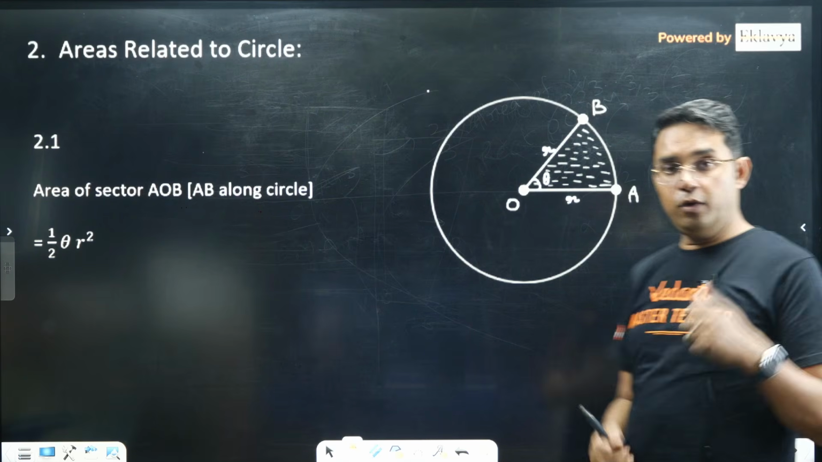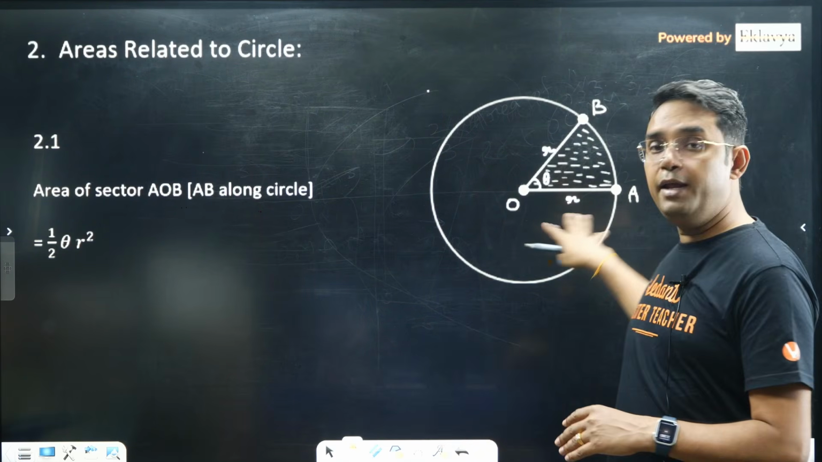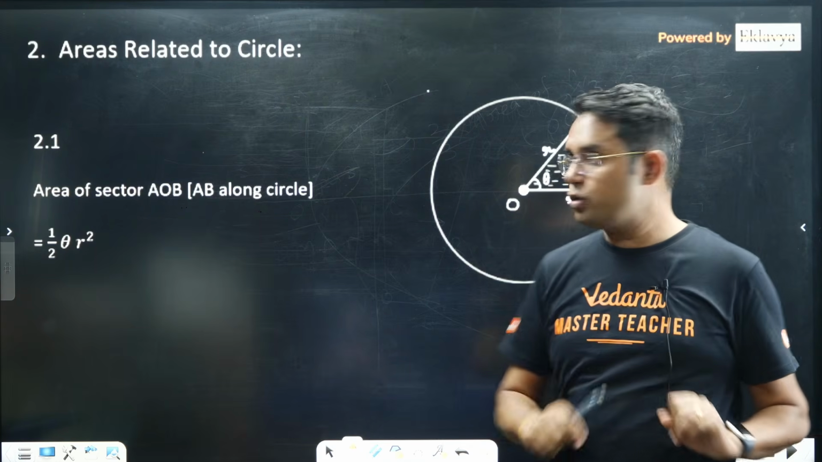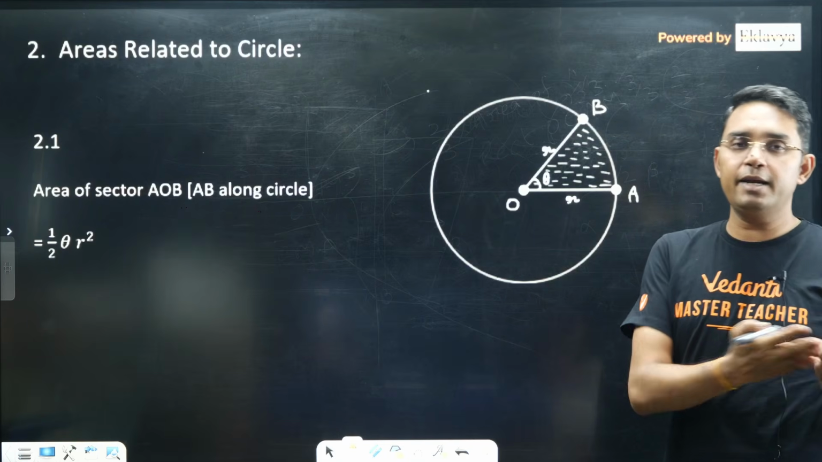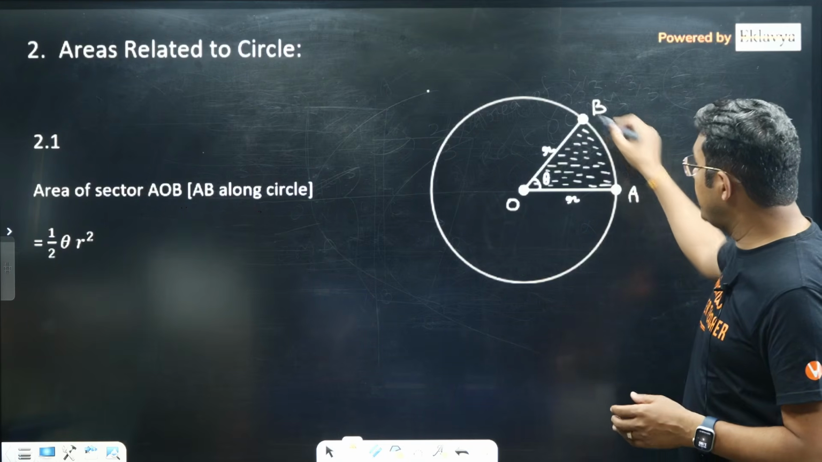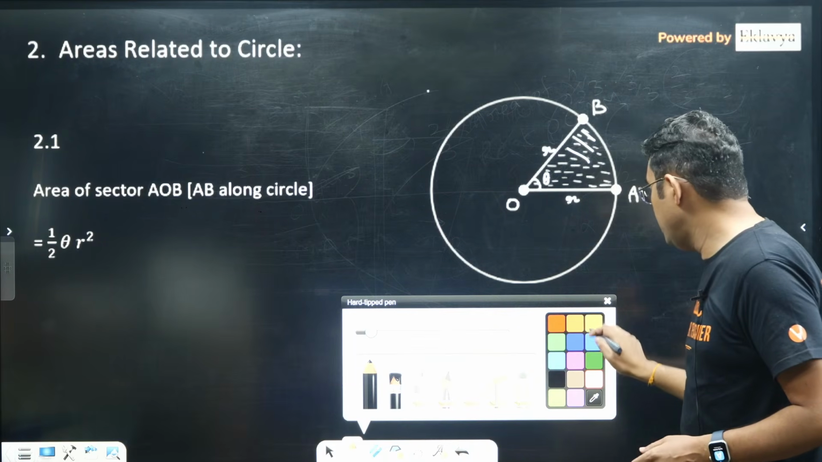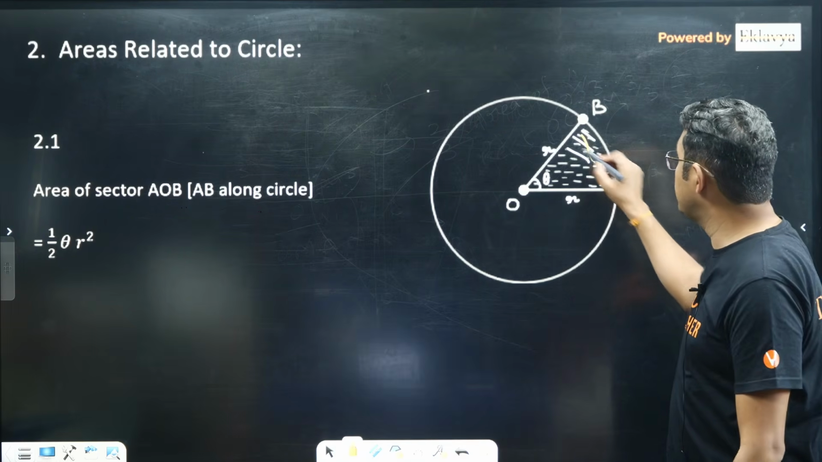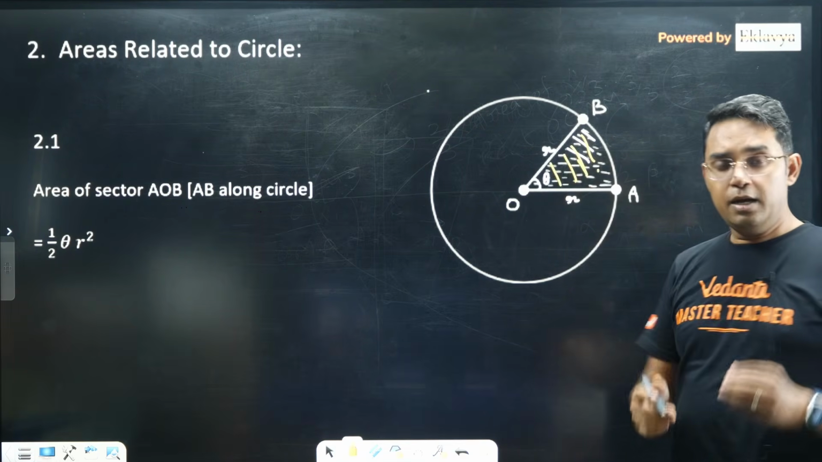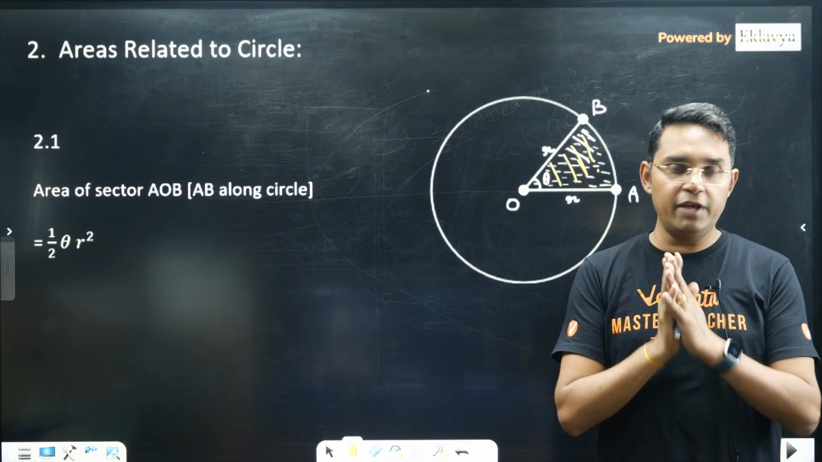Now before I come to the questions, I would like to mention the area related to circle and ellipse also. I think we have done this in our junior classes, like 9th and 10th grade: if we have to find the area of this sector, it is just half theta into r square. If you do not know, please remember it, it's very important.